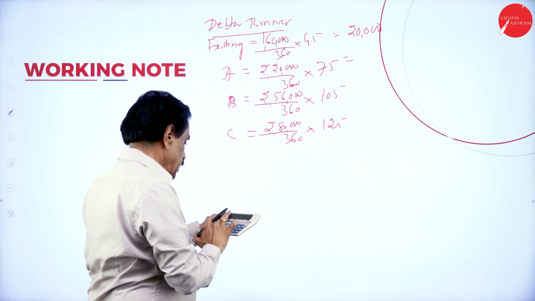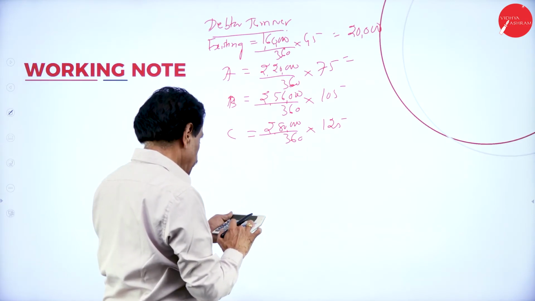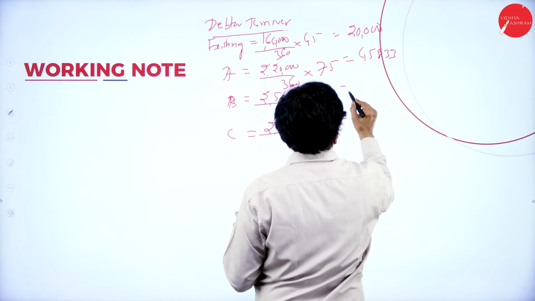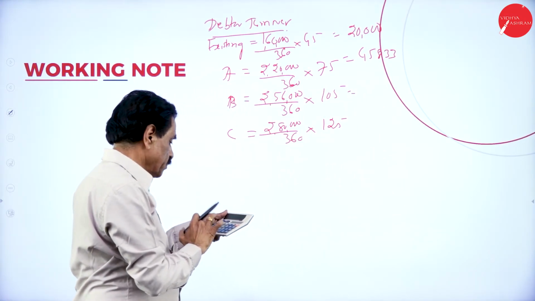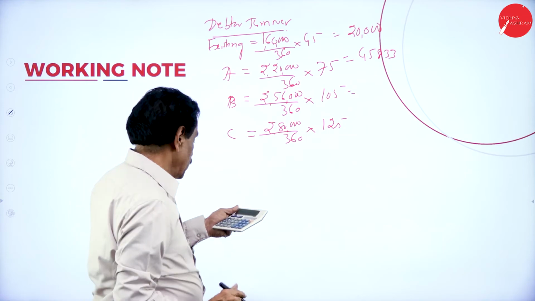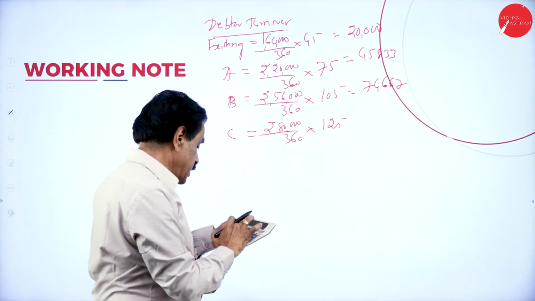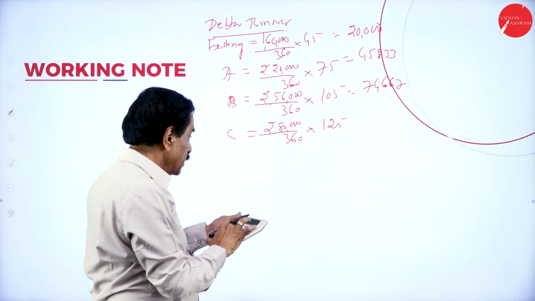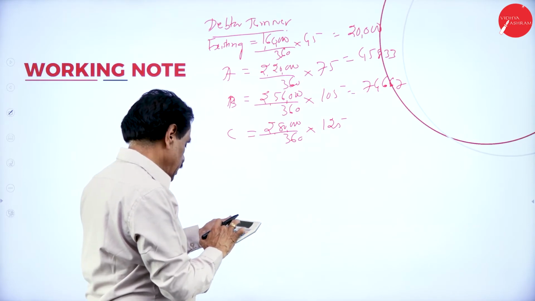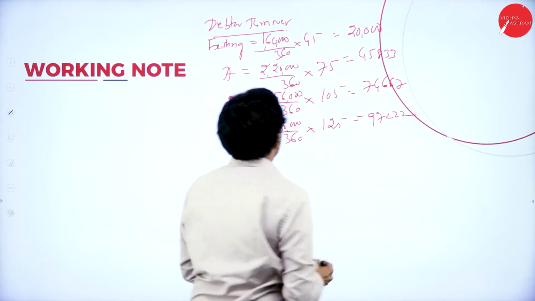Then 2,20,000 divided by 360 into 75, 45,833. 2,56,000 divided by 360 into 105, 74,667. 2,80,000 into 125 divided by 360, 97,222. This is the required return.